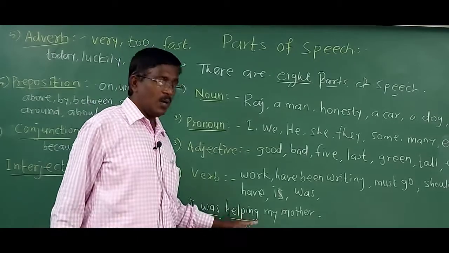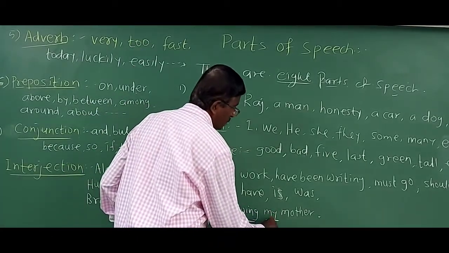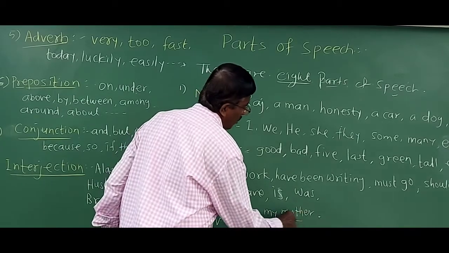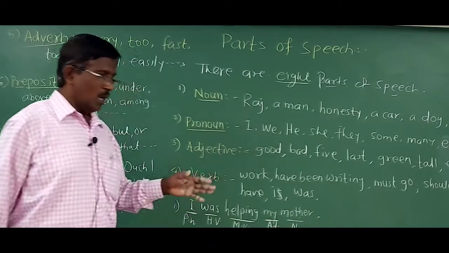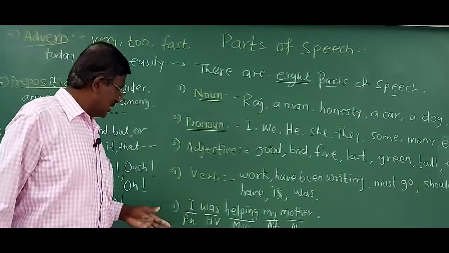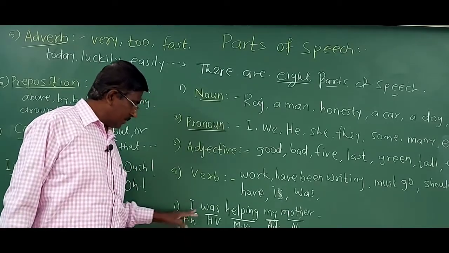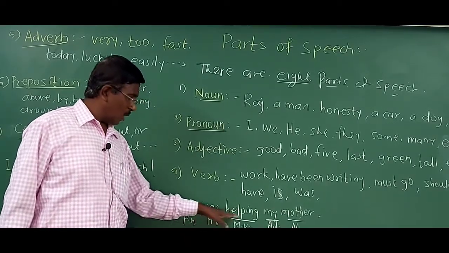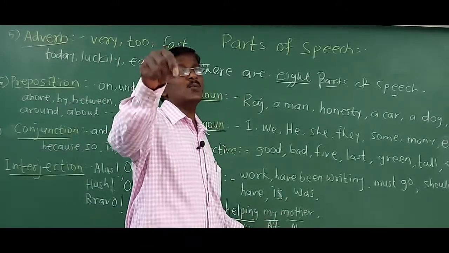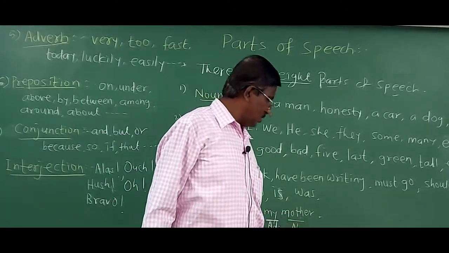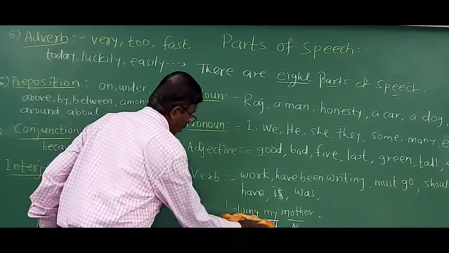Was and helping both are verbs, but my is called an adjective. This adjective tells us about mother, that is noun. Mother, noun. So in this sentence, the word I does the function of pronoun. Was and helping, these two are verbs. My is called an adjective, that is called a possessive adjective, and mother is called a noun.